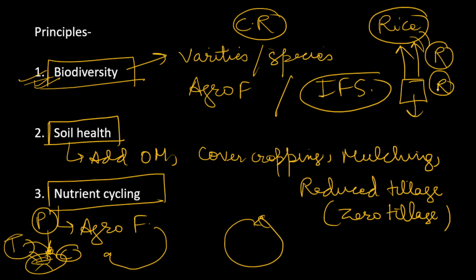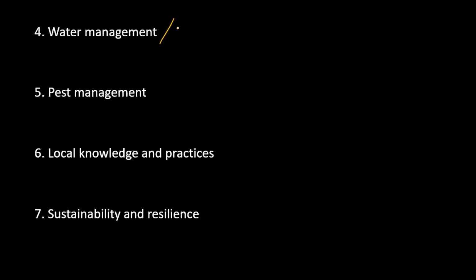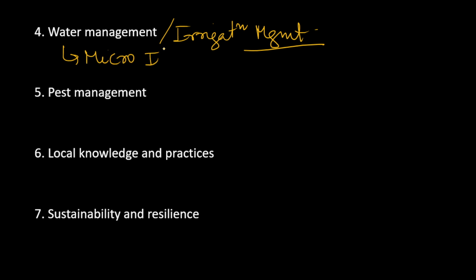So nutrient cycling is another key component. We have to focus on water management, or you can say irrigation management. We have to focus on practices that conserve water instead of going for flood irrigation or another kind of irrigation which has low water efficiency. We can adopt new micro irrigation practices which will conserve water. So micro irrigation practices can be taken up.